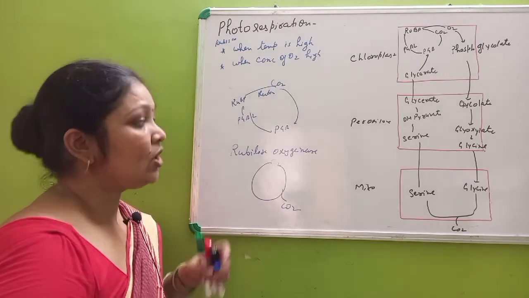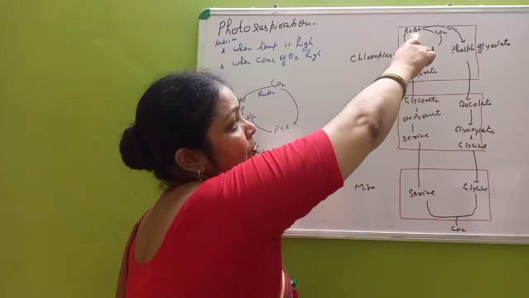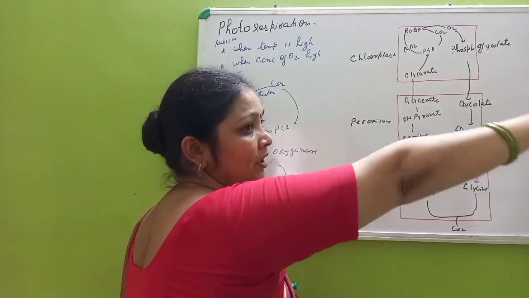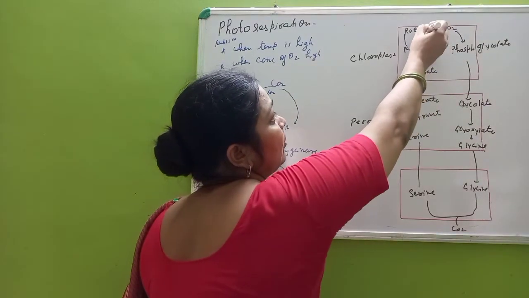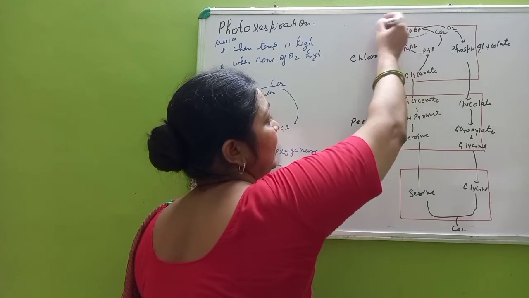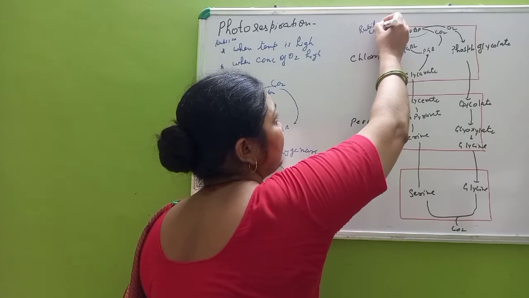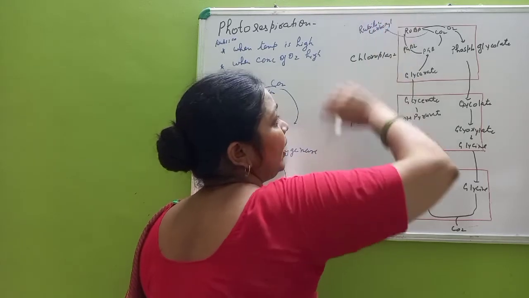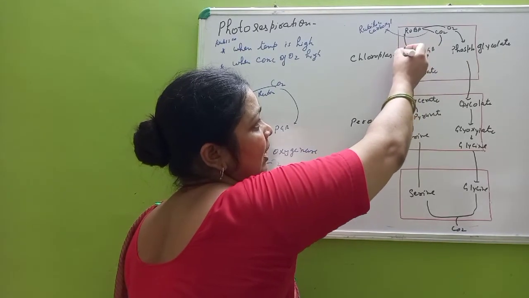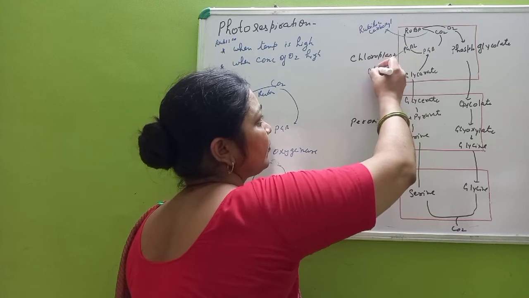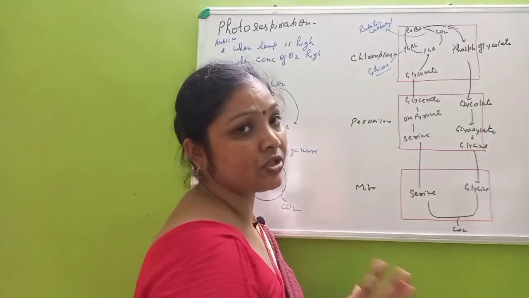So the cycle changes. See here, if the common process is going on, then Rubisco binds with carbon dioxide. Here Rubisco is acting as ribulose carboxylase. Then PGA is formed, then PGA will form PGAL, and from PGAL a glucose molecule will form, and the normal process of photosynthesis is going on.